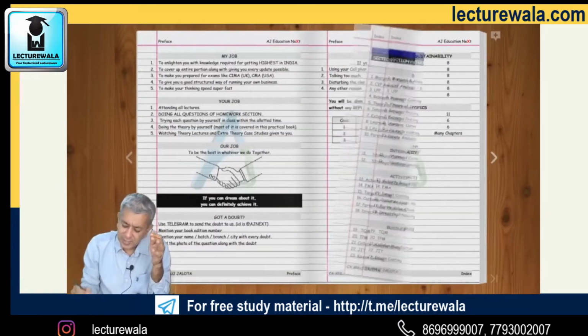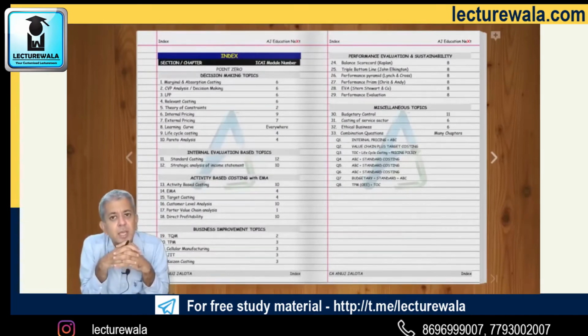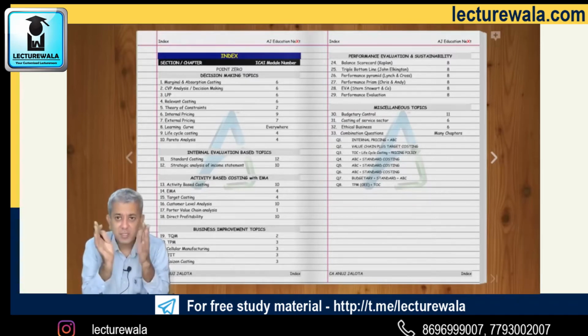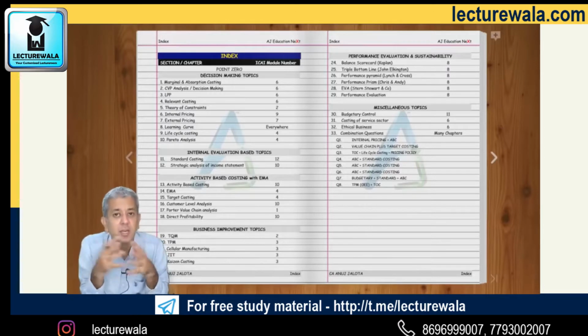Now this index in front of you consists of 33 chapters. In the module there are 12 chapters, which I have arranged in the best possible order for your studies. Among these 33 chapters, many new chapters have been added. Apart from that, chapter number 33 is one of the most unique features of this book, whereby any question that involves more than 2 chapters is put towards the end. And it is written in your index that each question is a merger of which 2 chapters.